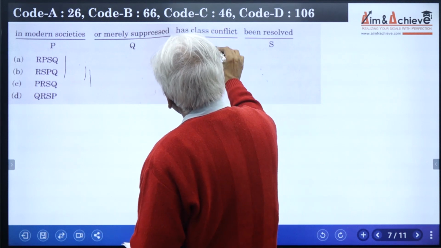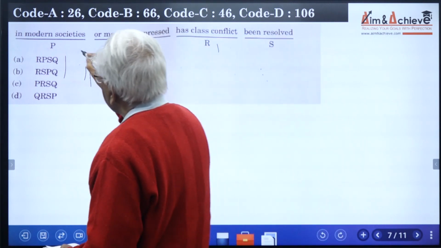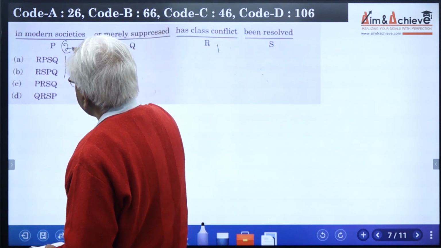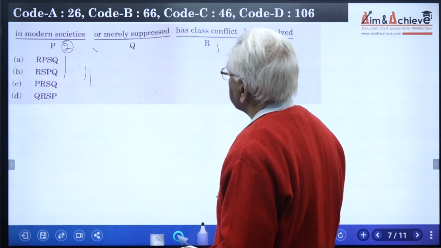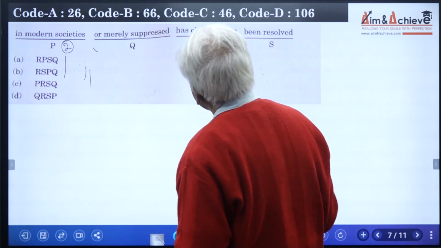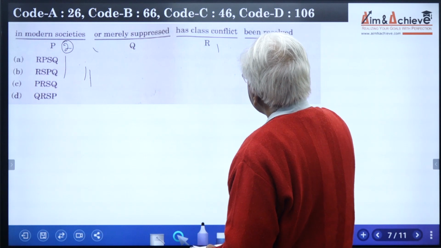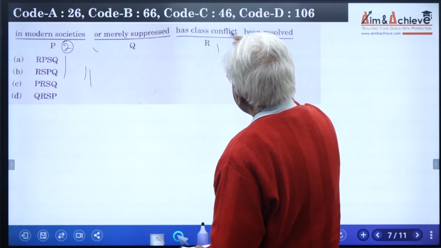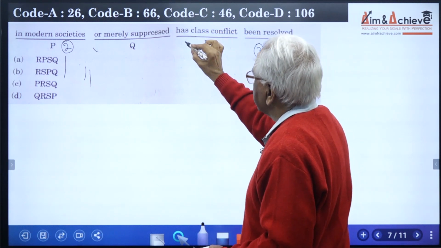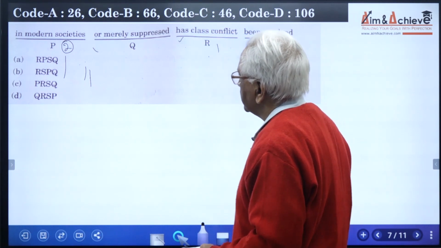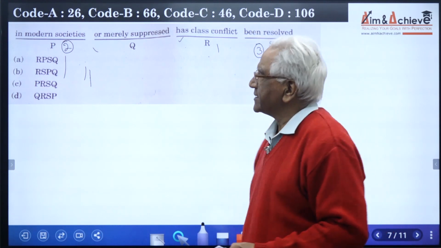So it is RP. That means this is the first one, has class conflict in modern societies. Where? In modern societies. So this is an adverbial phrase. Next, RPS, has in modern societies been resolved. So the basic verb group is has been resolved, but it is split. Moreover, we are starting a sentence with a verb. It leads one to conclude that the sentence is basically an interrogative sentence.